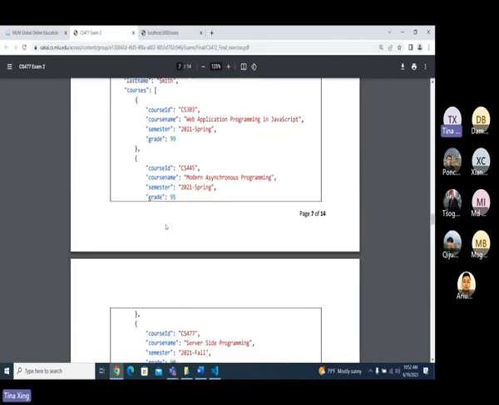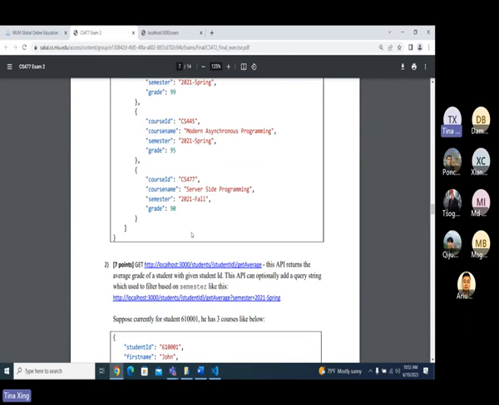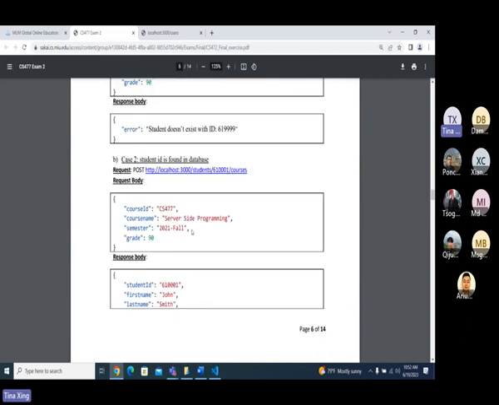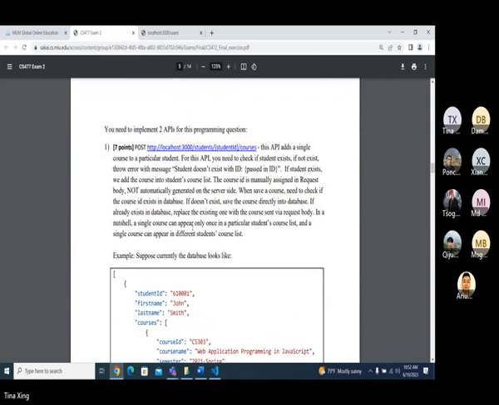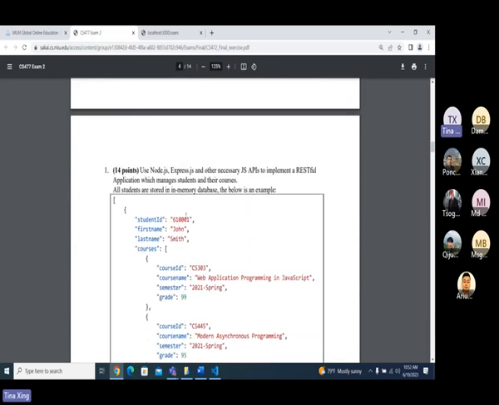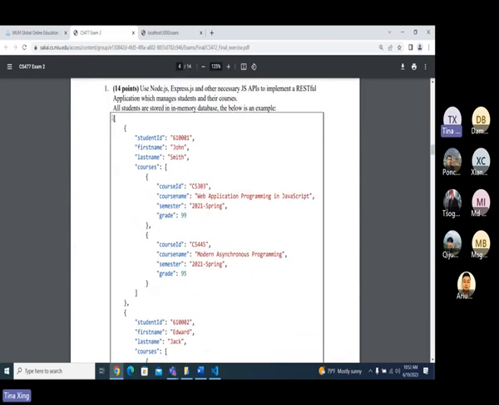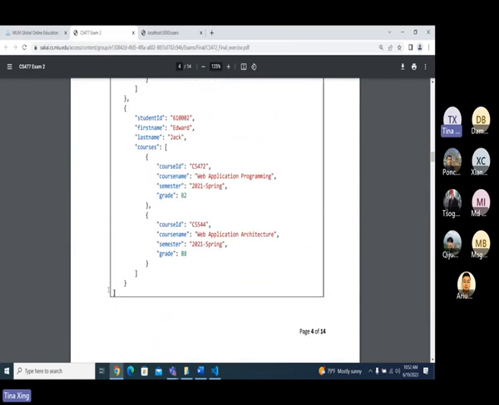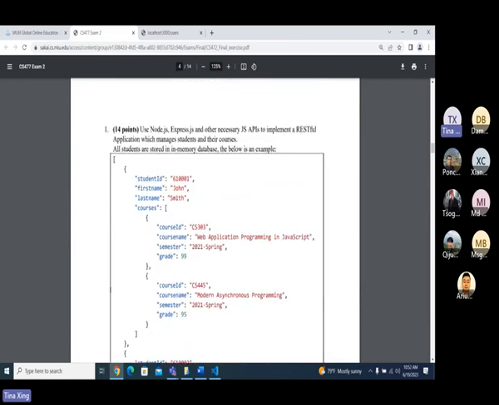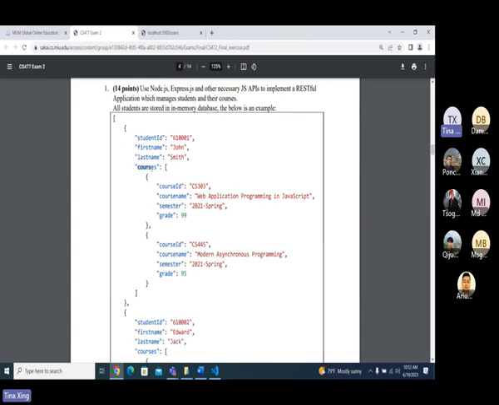Same thing. When I say put, just put a put. If I say get, just put a get. Let's take a look at this one. So first, see here, this is the student array being stored in our database, right? And when you return, here I say studentID, you cannot use STUID because I request you to have studentID, okay? Have first name, last name. And for the courses, you have another thing, an array of courses, right?